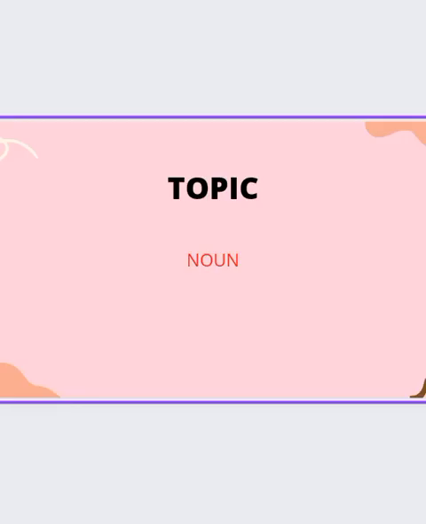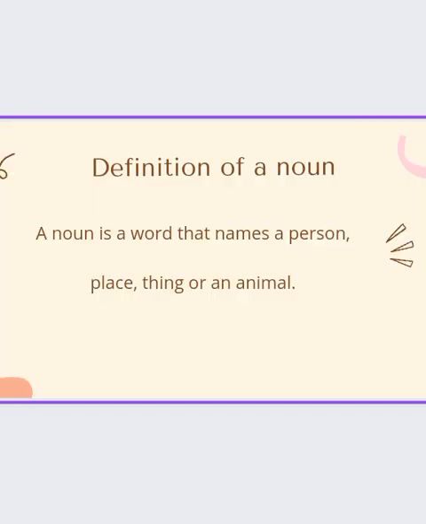Our topic for today is on nouns. So, what is a noun? A noun is a word that names a person, place, thing, or an animal. So, in simple terms, we can say that nouns are naming words.